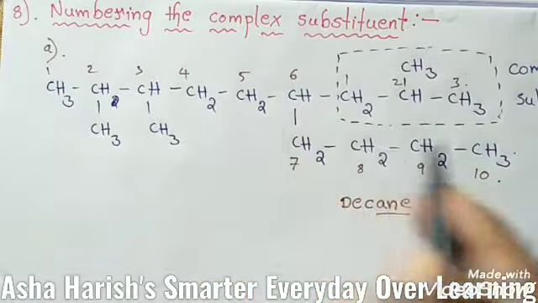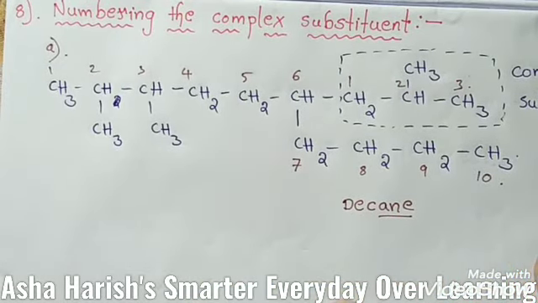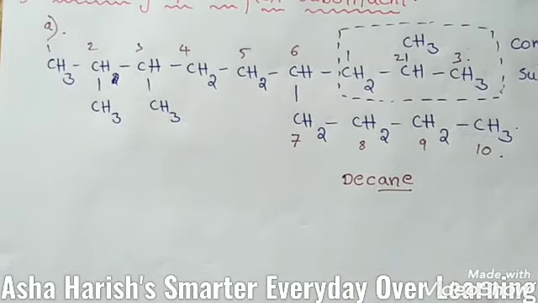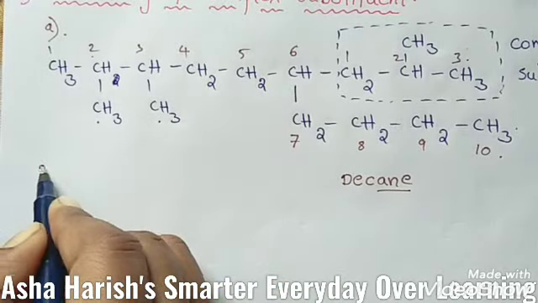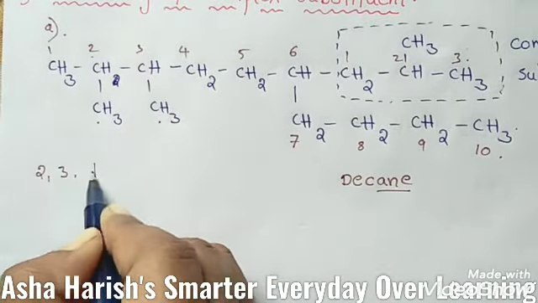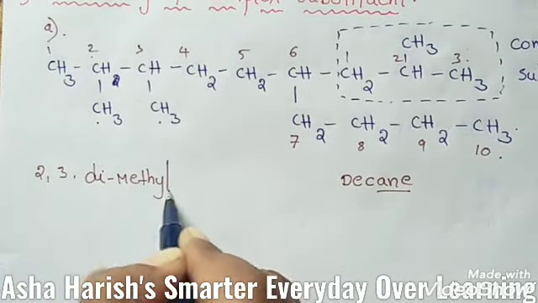Ane, why? Because only single bonds are located here. Then methyl groups are located at 2 and 3. How many are there? 2 methyl groups, so dimethyl.